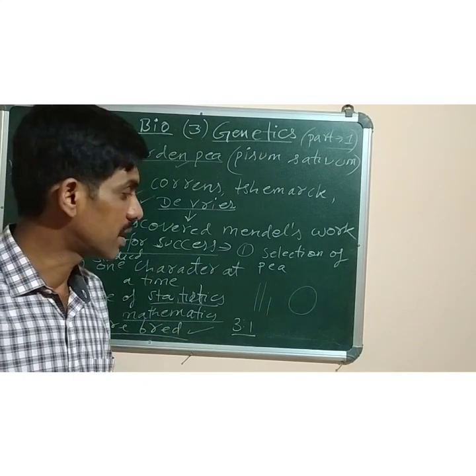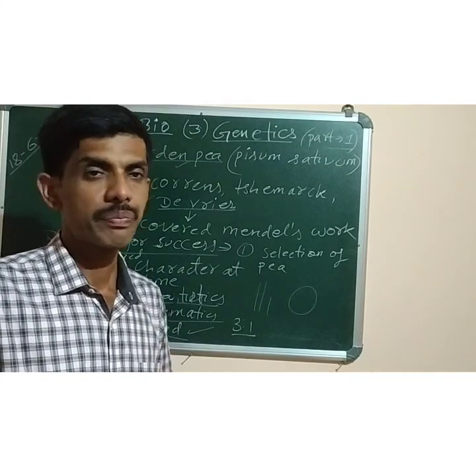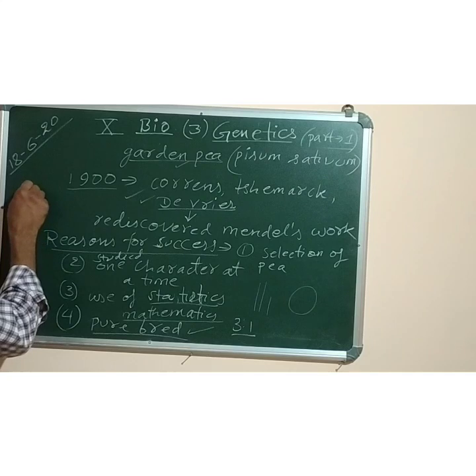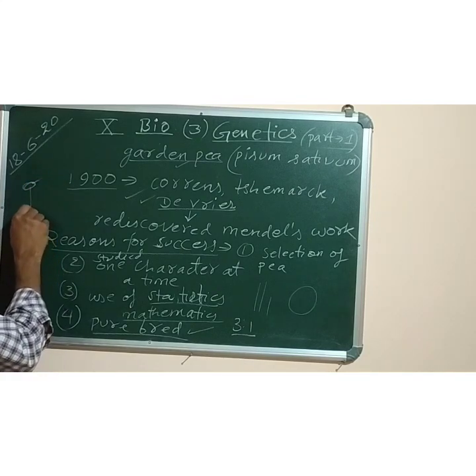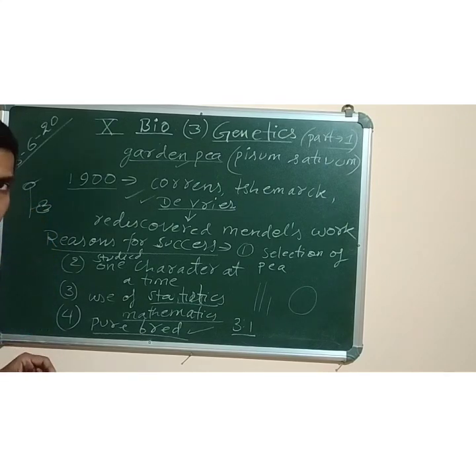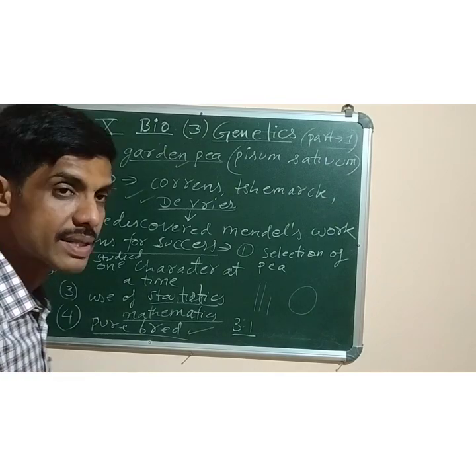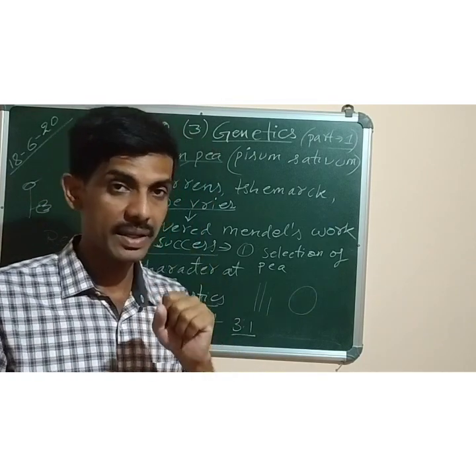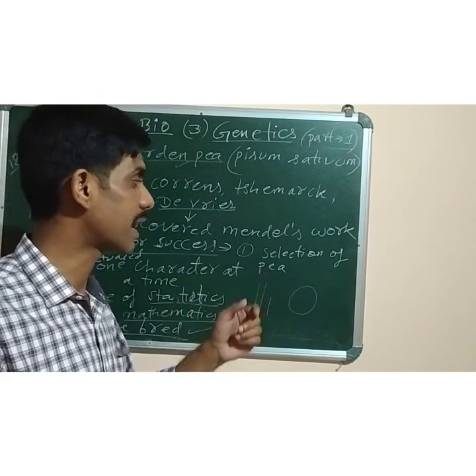Then the terminal position of the flower. Either the flower can be at the apex of the stem, that is called a terminal flower, or the flower can be present here, in the angle. This is called an axial flower. Then the seed shape: either the seed can be round or it can be wrinkled in shape. Understood? So these all are called the contrasting characters which he had selected for his experiment in the garden pea.